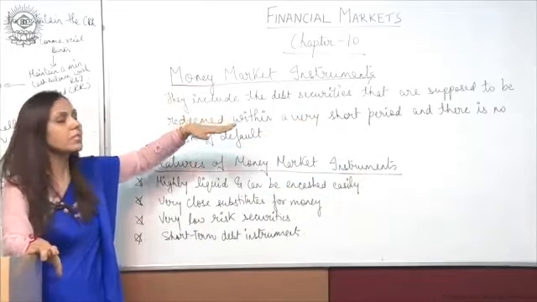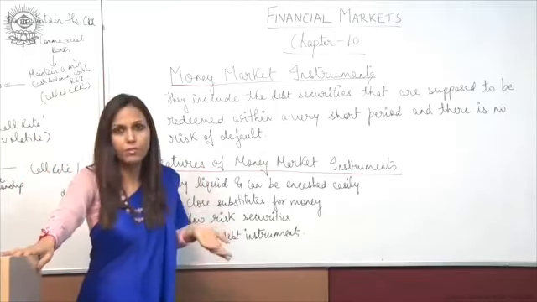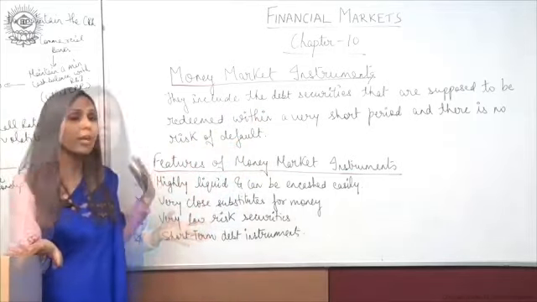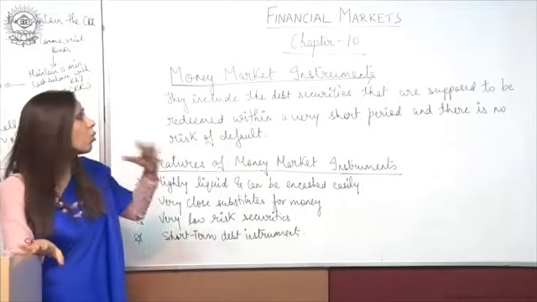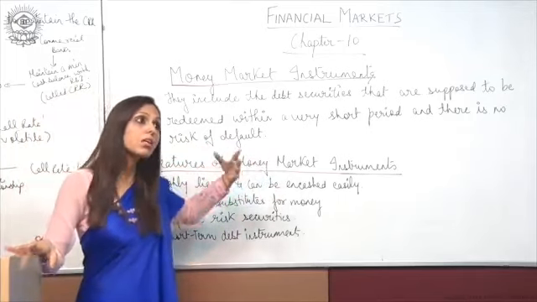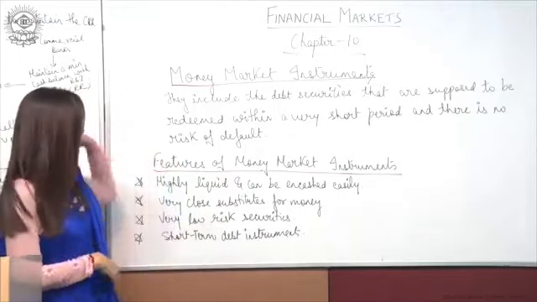So money market instruments are those instruments which we generally use to borrow money for a shorter period of time, and they are easily convertible into cash and have no risk of default, fine, means there is no risk of the loss of the money.